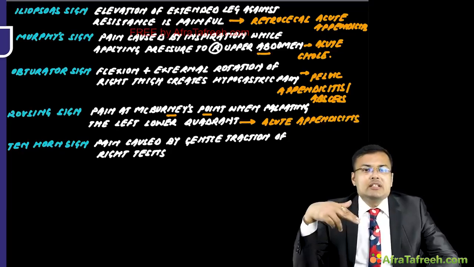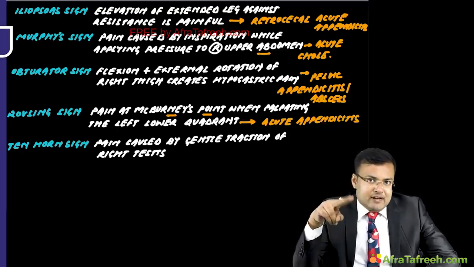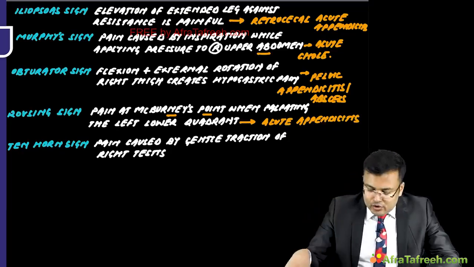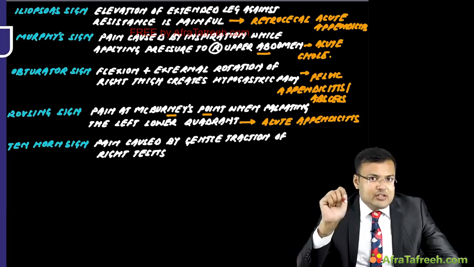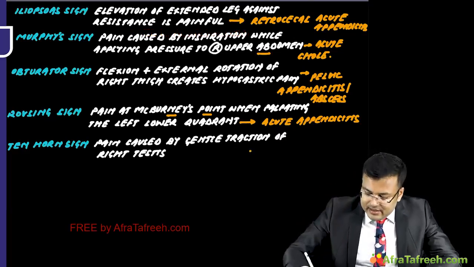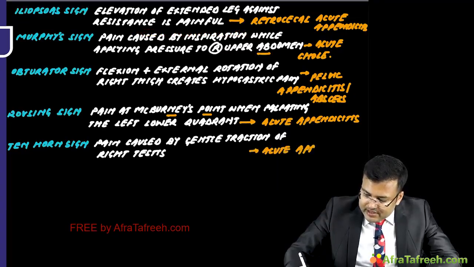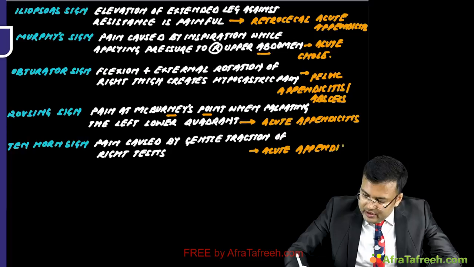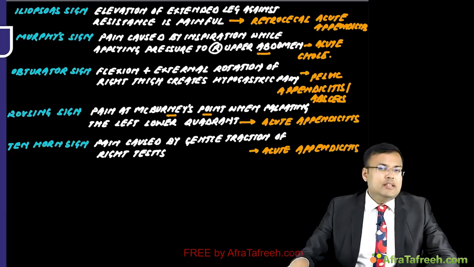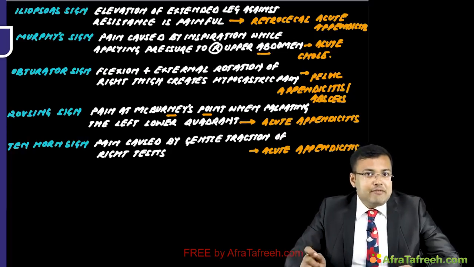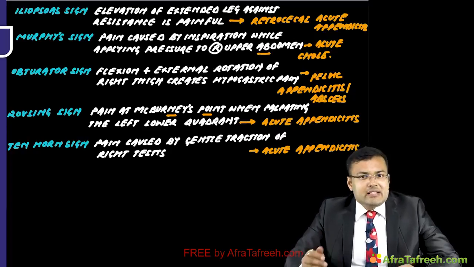And what is Tenhorn sign? Gentle traction of right testis leads to pain. So pain caused by gentle traction to right testis, and again it is positive in acute appendicitis. Clear? So you have to remember these signs. These are very, very important, and almost every year at least one sign is asked in exam.